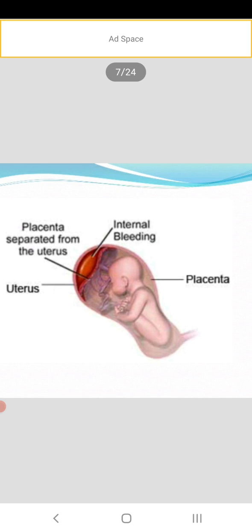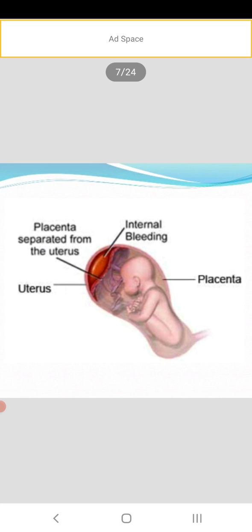If it is detached from the uterus, this is called abruptio placenta. In some cases there will be internal bleeding, and this is called couvelaire uterus.